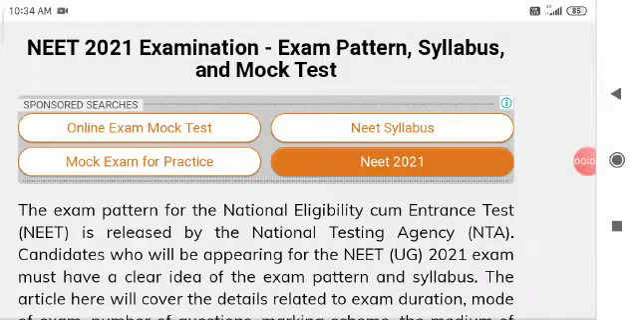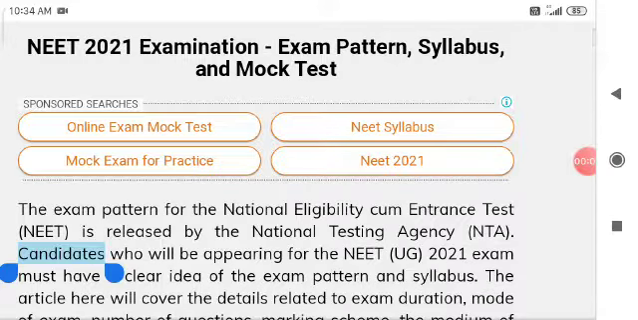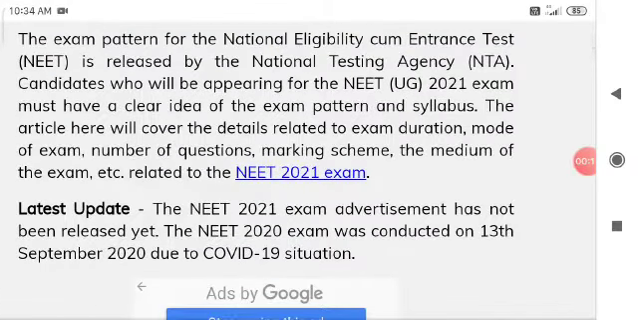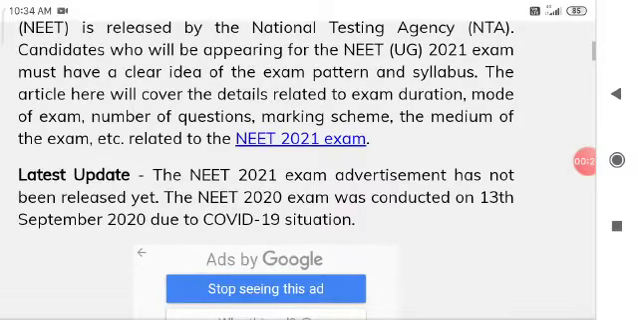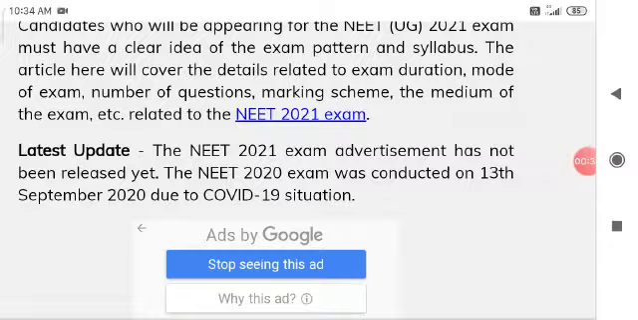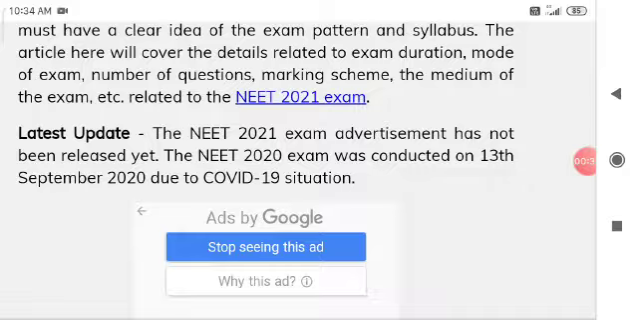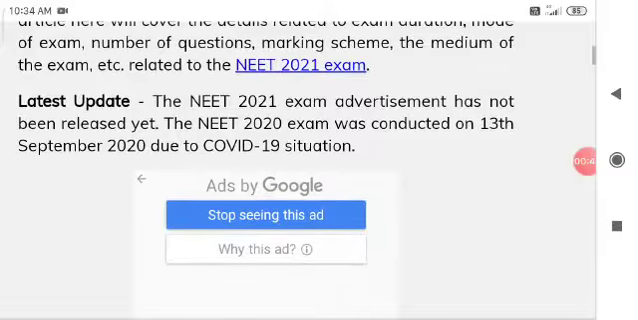In today's video we are going to see the NEET 2021 examination, exam pattern, syllabus and mock test. The exam pattern for the National Eligibility Cum Entrance Test NEET is released by the National Testing Agency, NTA. Candidates who will be appearing for the NEET UG 2021 exam must have a clear idea of the exam pattern and syllabus. The article here will cover the details related to exam duration, mode of exam, number of questions, marking scheme, the medium of the exam, etc. related to the exam NEET 2021.